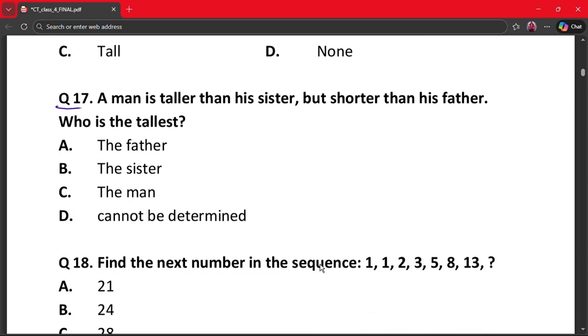Next question is question 17. A man is taller than his sister, but shorter than his father. Who is the tallest? A. The father, B. The sister, C. The man, and D. Cannot be determined. The correct answer is option A. That is, the father is tallest. Why? Because father is taller than the man. Man is taller than the sister. So father is taller than both. Hence father is the tallest.